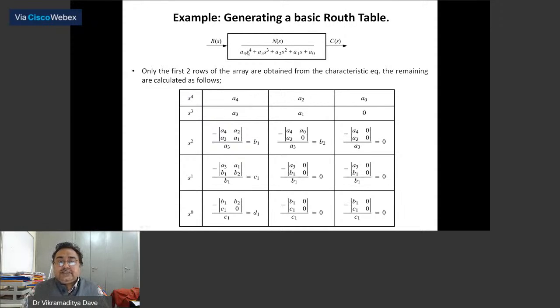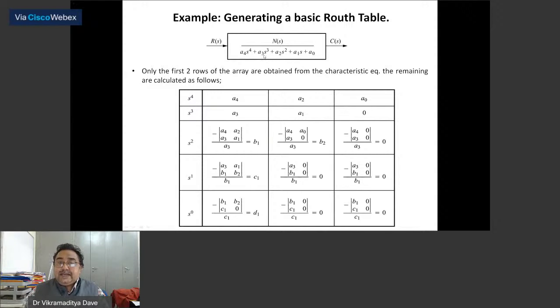So what is the highest order? s^4. The first column we will start from the highest degree, s raised to the power 4. Then I will write s cubed, then s squared, then s raised to the power 1, and I will continue up to s raised to the power 0. I will write them in sequence. Now in the very first row, I will write the alternate coefficients starting from the highest degree: the highest degree coefficient A4, then I will skip A3 and write A2, then skip A1 and write A0.